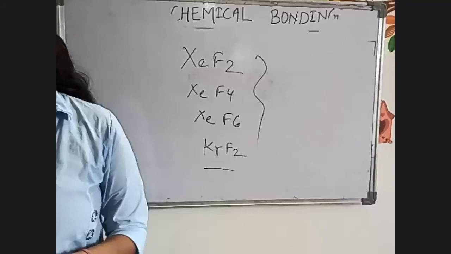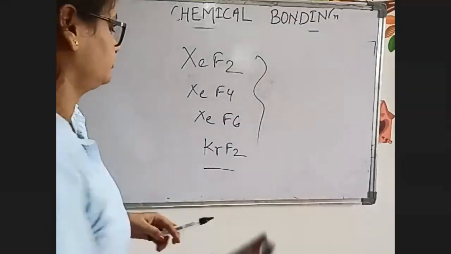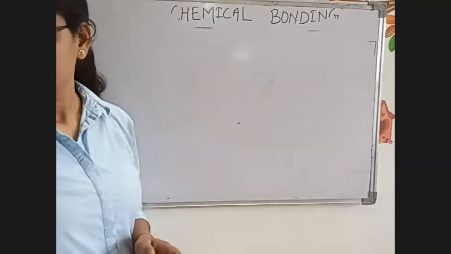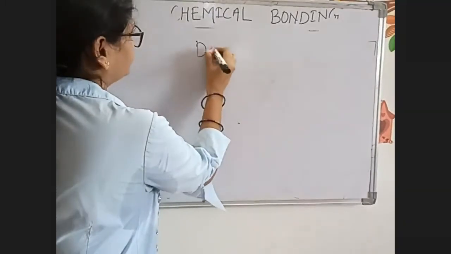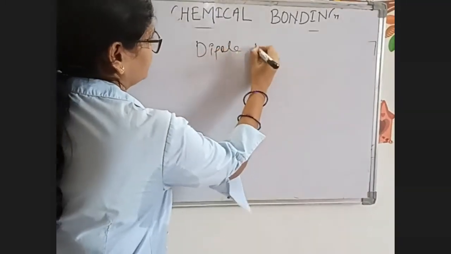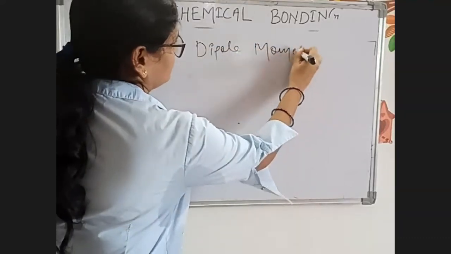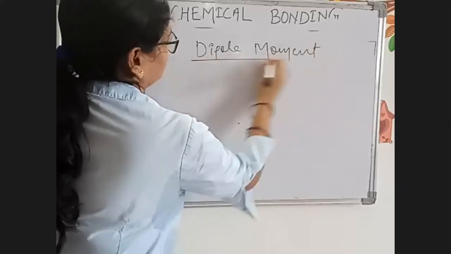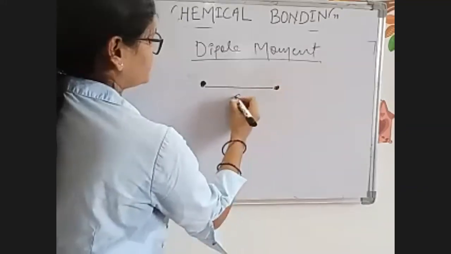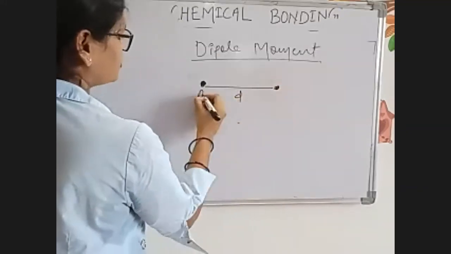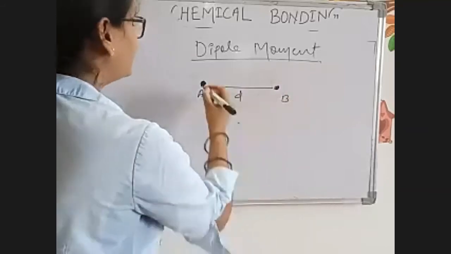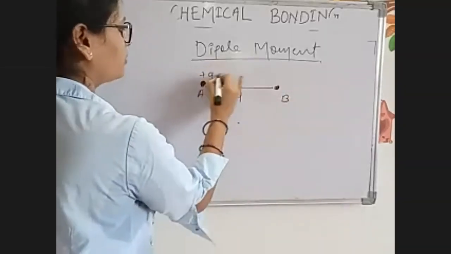Now, next is dipole moment. Now, what is dipole moment? Suppose two different objects are given and they are separated by a distance d. They are called A and B, and the charges are plus q and minus q.